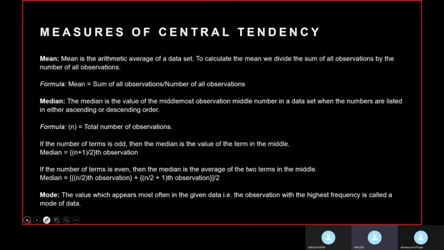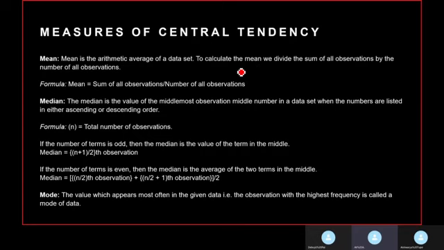Thank you, Aishwarya. Measures of central tendency. A measure of central tendency is a single value that attempts to describe a set of data by identifying the central position within that set of data. The mean, median, and mode are all valid measures of central tendency, but each of them assumes a different position. Thus, let us look at the mean, median, and mode and learn how to calculate them.